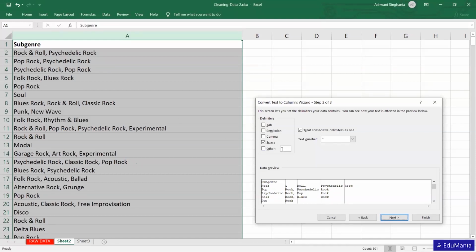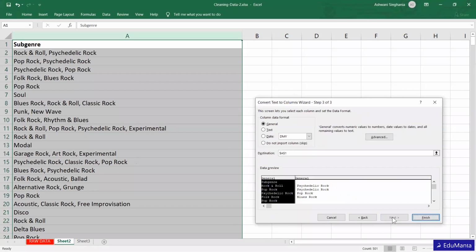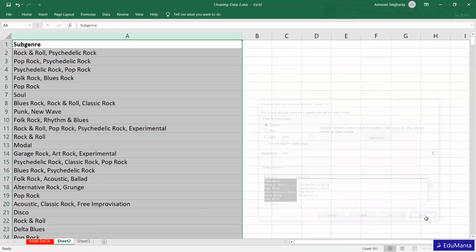So we can use that as our delimiting factor. Here we have comma as the delimiter, not a space. As we select comma, you can see it is getting separated in this way. If there were something else, like a question mark, I would have selected other and put the question mark over here. This is how we delimit it. Now we just select next and then finish.